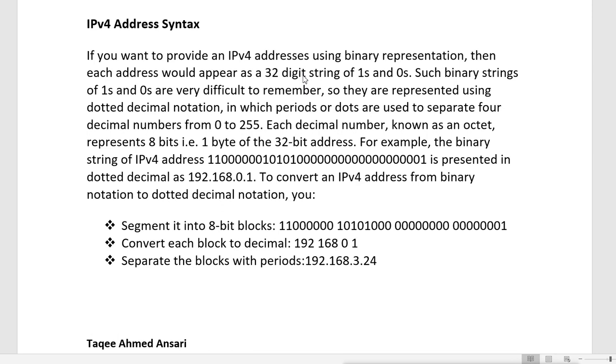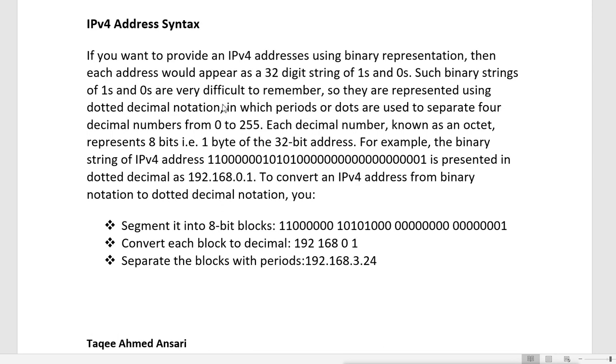So you have to represent an IP version 4 address with 32 digits of zeros and ones. Such binary strings of zeros and ones are very difficult to remember. When they designed this, they thought that these binary numbers representing 32 bits are very difficult for everyone, so they are represented using dotted decimal notation.